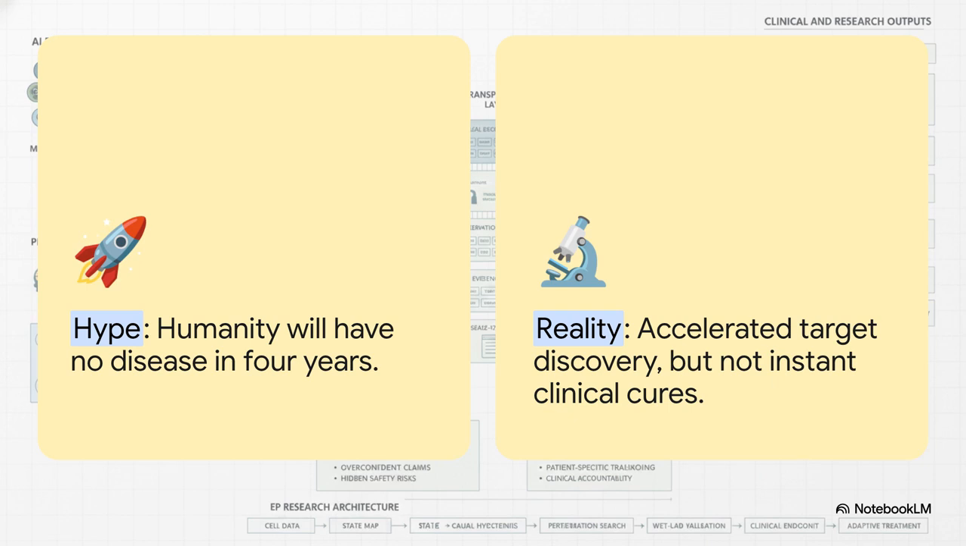The hype will tell you humanity is going to have no disease in 4 years, treating human illness like it's just a software bug waiting for a patch. But the reality? Yes, virtual cells are incredible for accelerating target discovery, disease subtype analysis, and early drug screening. But they are not instant clinical cures. Real patients have entire organs, immune systems, microbiomes, and complex histories. An AI predicting a single-cell change does not automatically equal a safe clinical treatment for a human being.